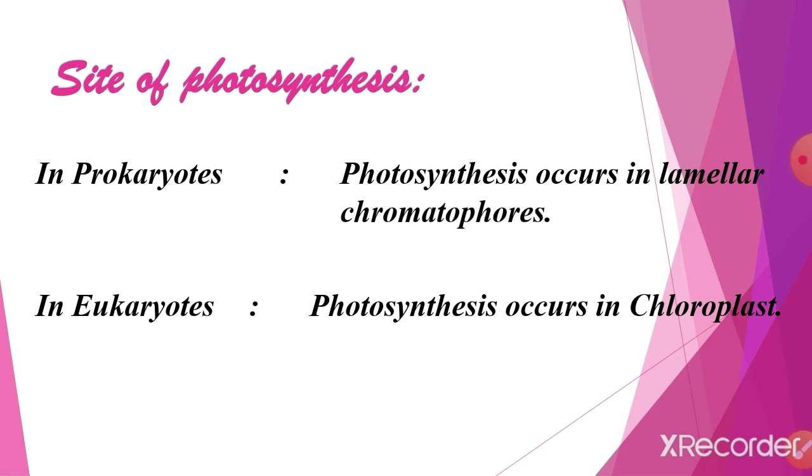Photosynthesis means the plant takes its food by its own. For that, the process is called photosynthesis. In this process, it takes sunlight from the sun and converts that into chemical energy for its food. At this time they are using carbon dioxide and chlorophyll, but finally they are getting glucose.